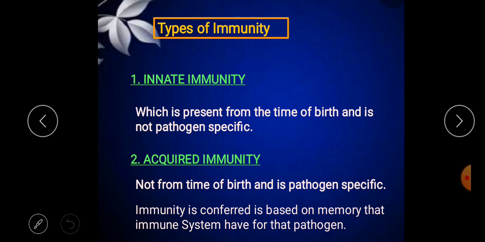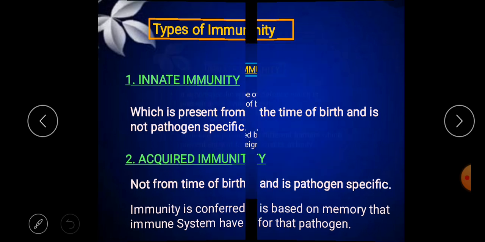So what about acquired immunity? Acquired immunity is not present from the time of birth and it is pathogen specific. It is acquired after birth, or it is not present by birth. When we talk about acquired immunity, some substances are introduced into the body which provide immunity to the body, and it is a pathogen-specific defense. That means immunity is provided to an organism against a specific pathogen. So acquired immunity is always against a specific type of pathogen.